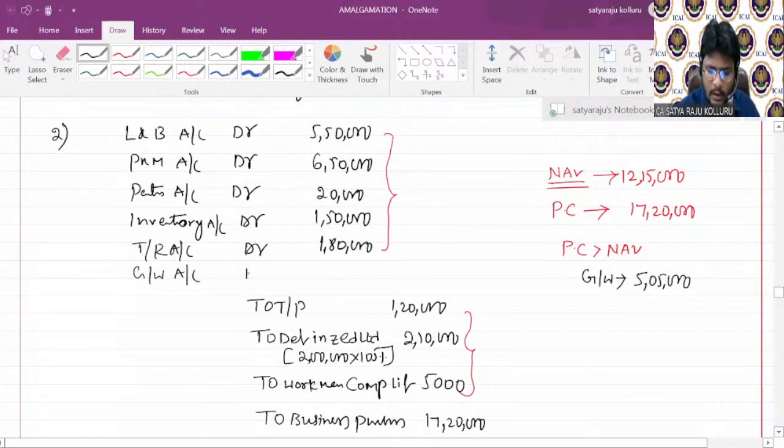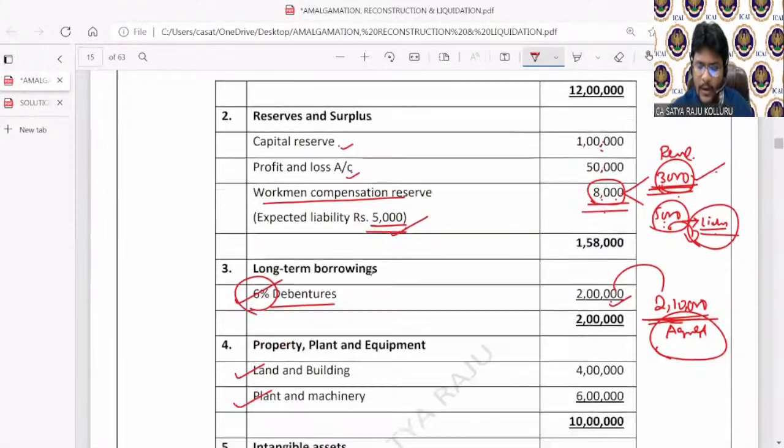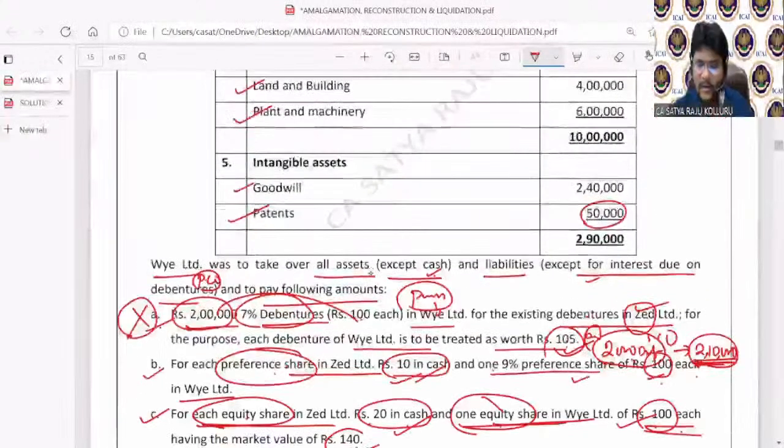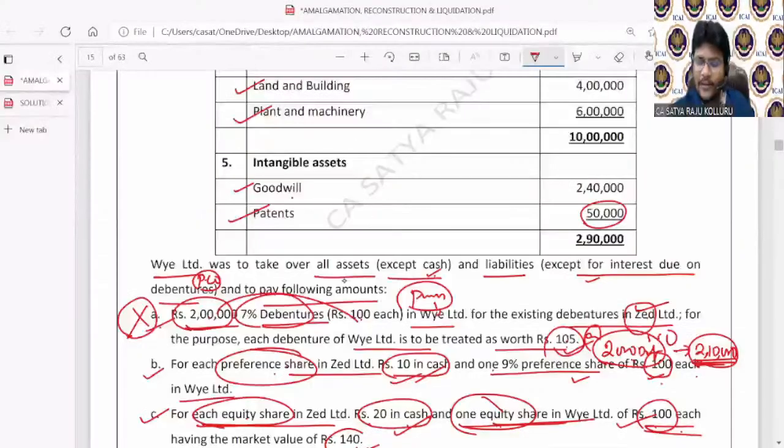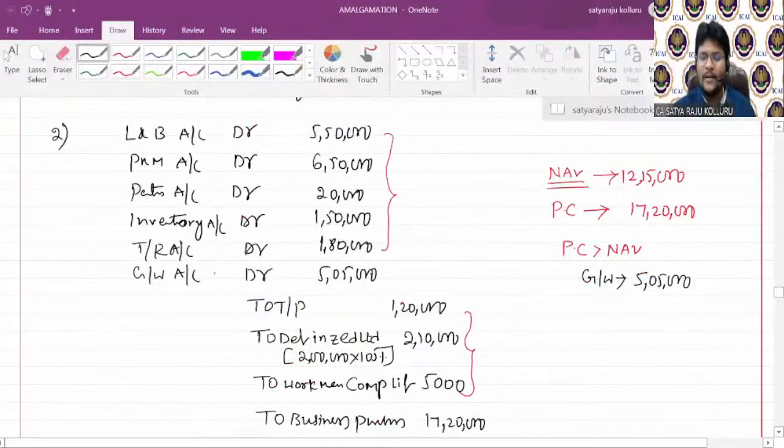Goodwill account debit 5,05,000. Sir, I am not incorporating the goodwill given under intangible assets, right? Why? Within this 5,05,000, the 2,40,000 is already there. If initially I incorporate goodwill of 2,40,000, again there is a necessity to record the goodwill.